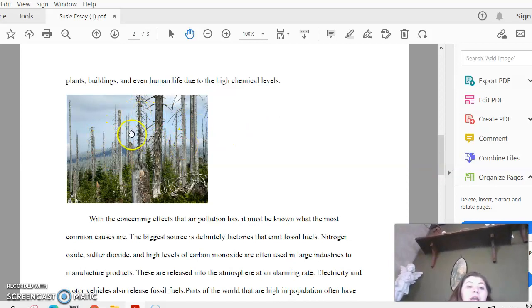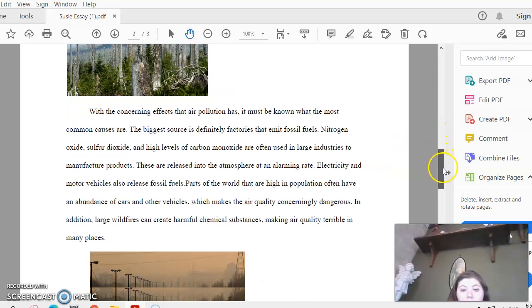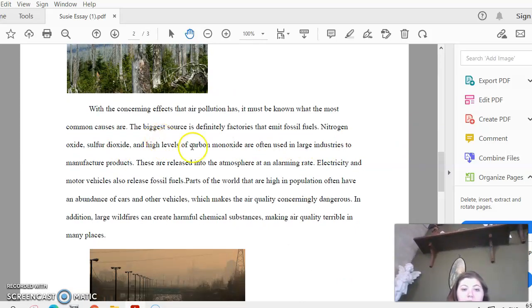With the concerning effects that air pollution has, it must be known what the most common causes are. The biggest source is definitely factories. Fossil fuels, nitrogen oxide, sulfur dioxide, and high levels of carbon monoxide are often used in large industries to manufacture products at an alarming rate. Electricity and motor vehicles also release fossil fuels. Parts of the world that are high in population often have an abundance of cars and other vehicles, which makes their air quality concerningly dangerous.